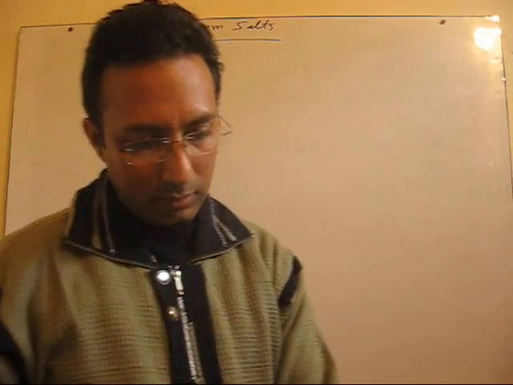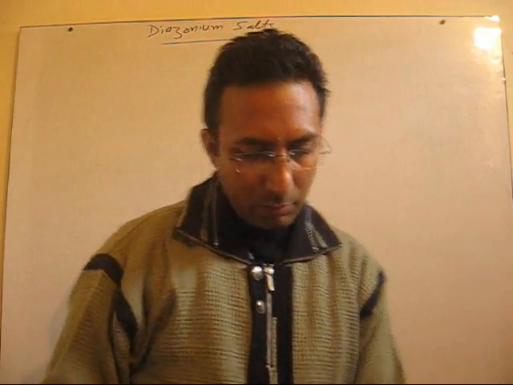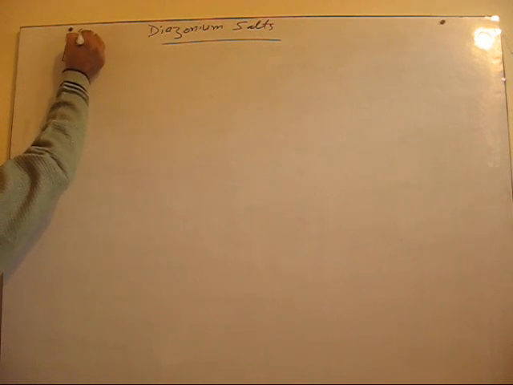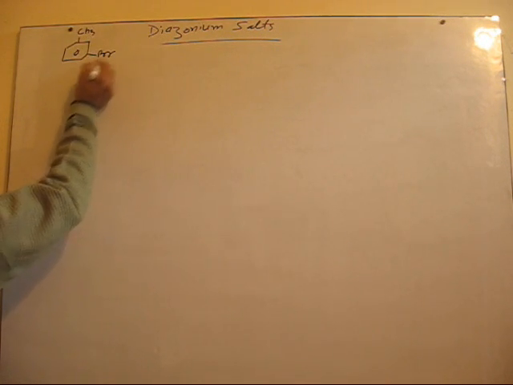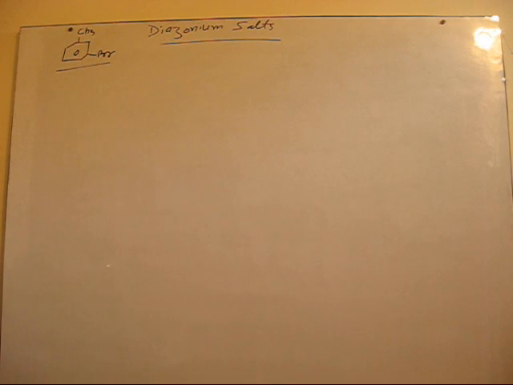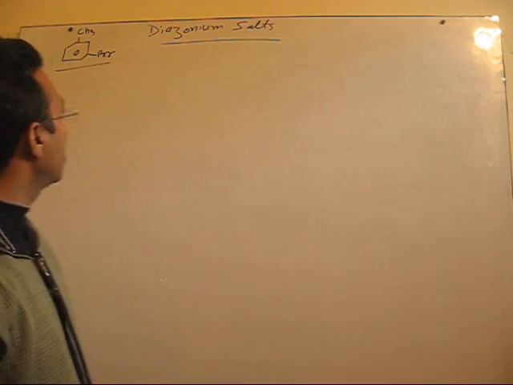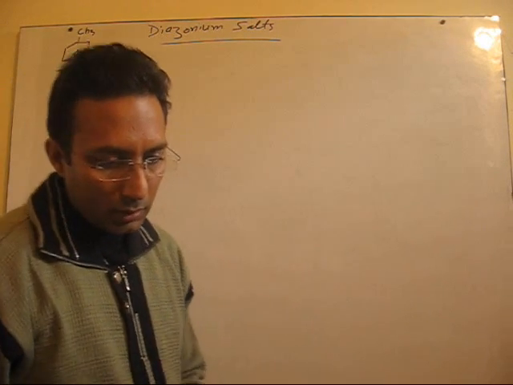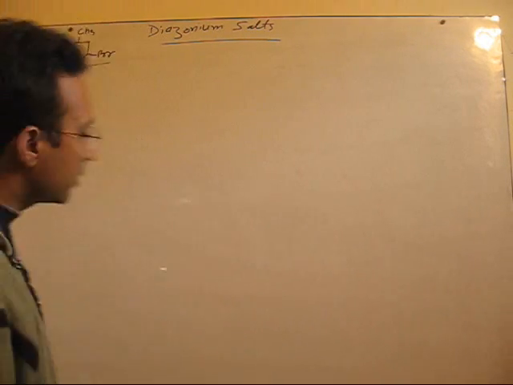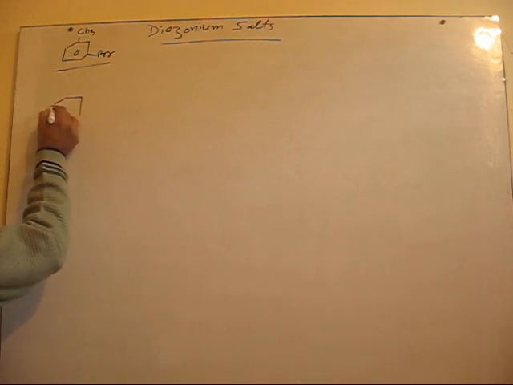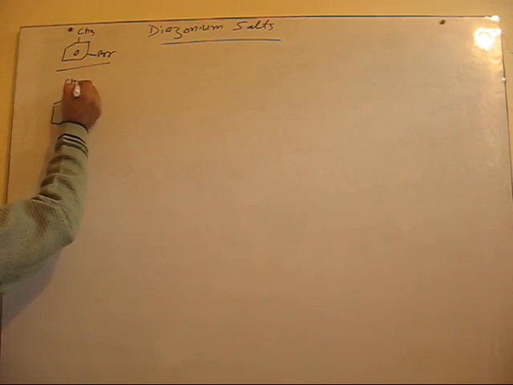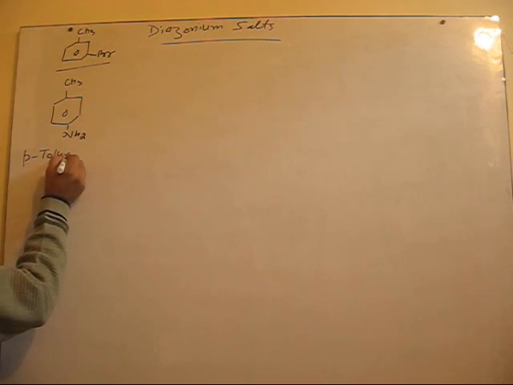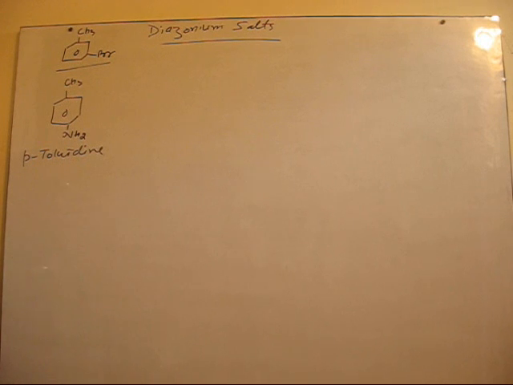is the synthesis of meta-bromotoluene. You see again, as CH3 attached to the benzene ring is ortho-para-directing, its bromination will not give the meta product. The starting material for this is para-toluidine. This is para-toluidine.